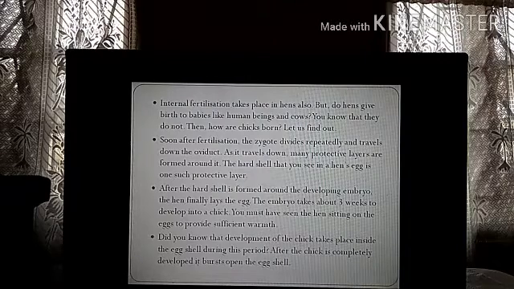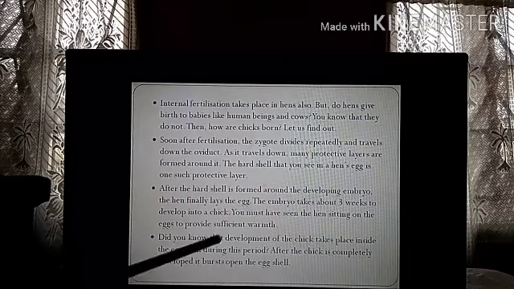So if you have to eat the eggs, immediately after the hens lay the egg, you have to bring the eggs out and sell them in the market, because once the chicks are born out of the egg, there is no point of selling the egg. All the yolk part will develop into the chick. The egg is nothing but the embryo when it comes out of the hen's body, and it has to develop into a chick. So before that occurs, you have to sell the eggs in the market. Otherwise after the chicks are born, nothing will remain inside the egg except the shell.